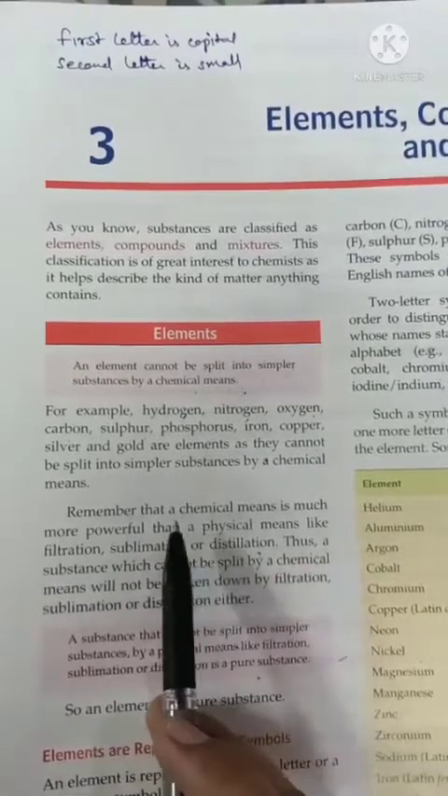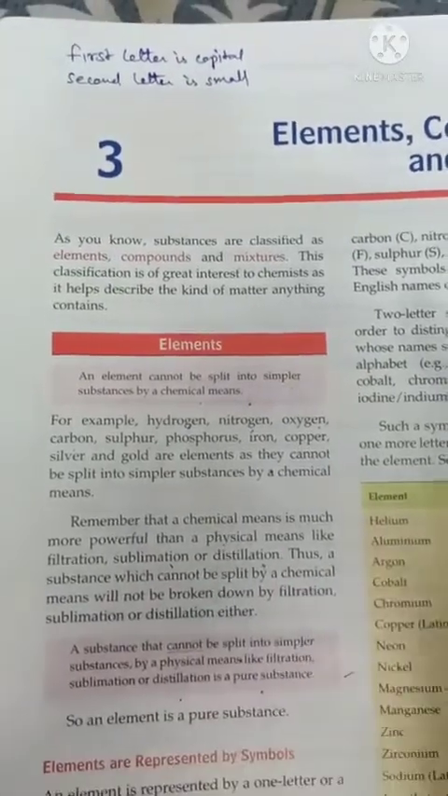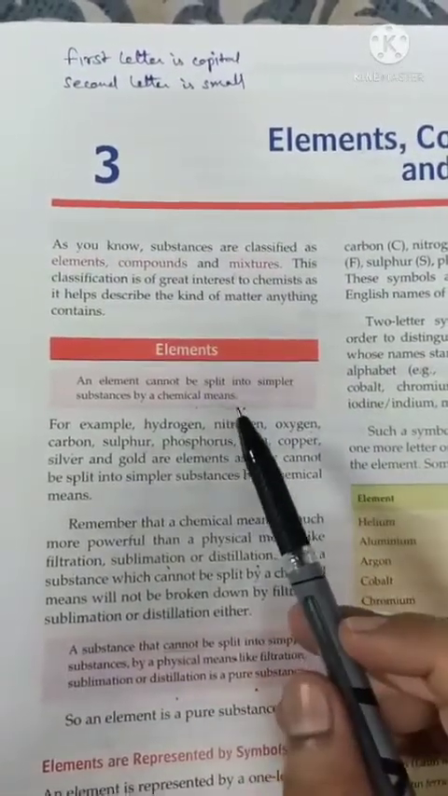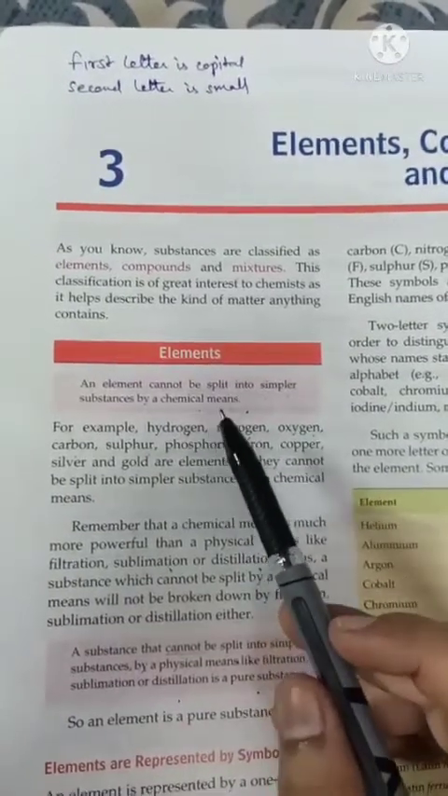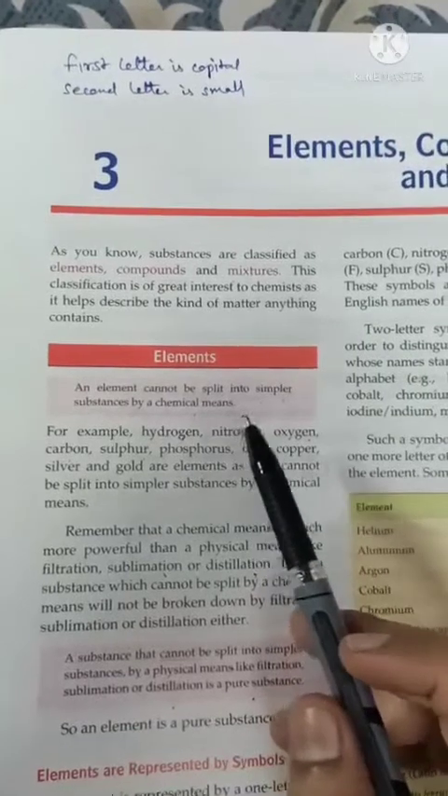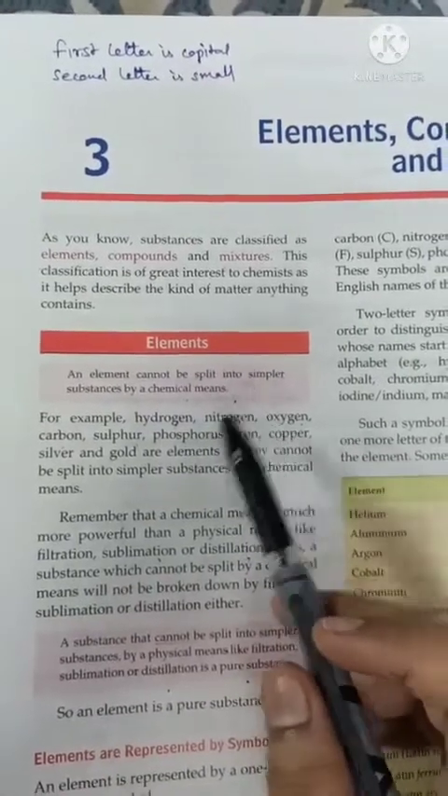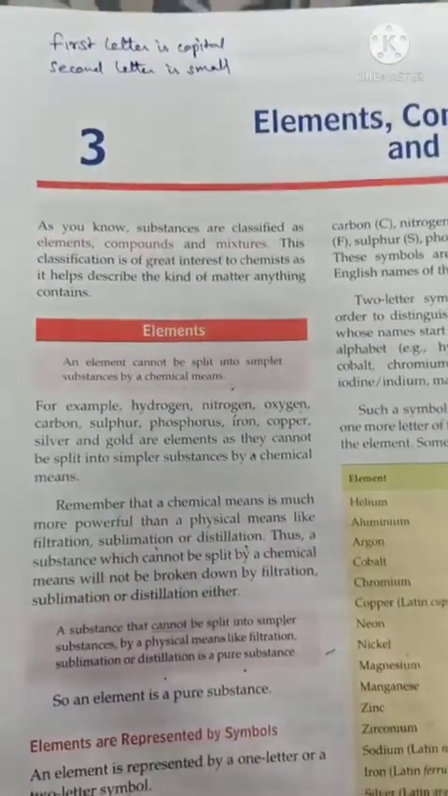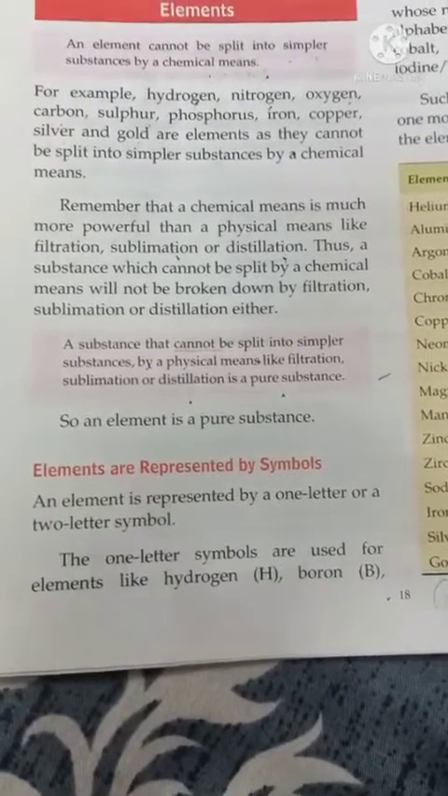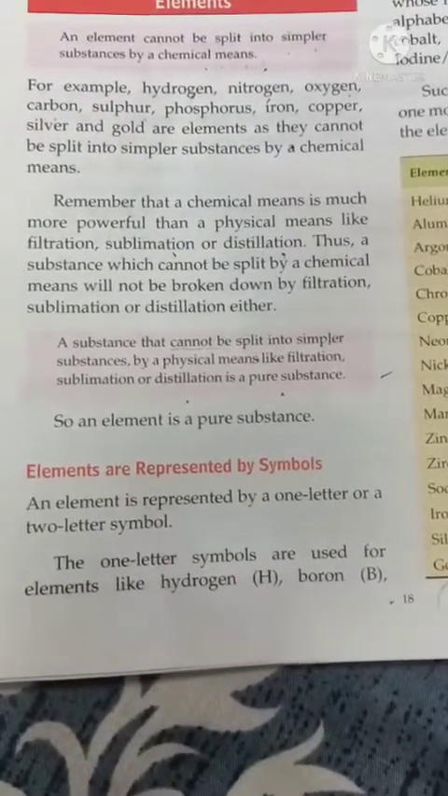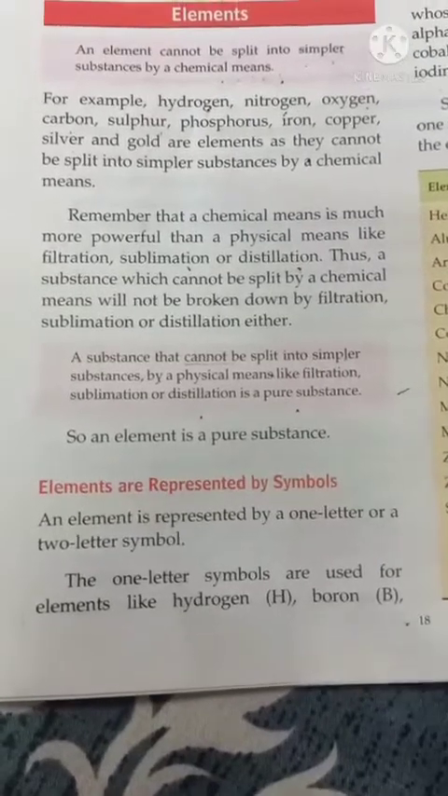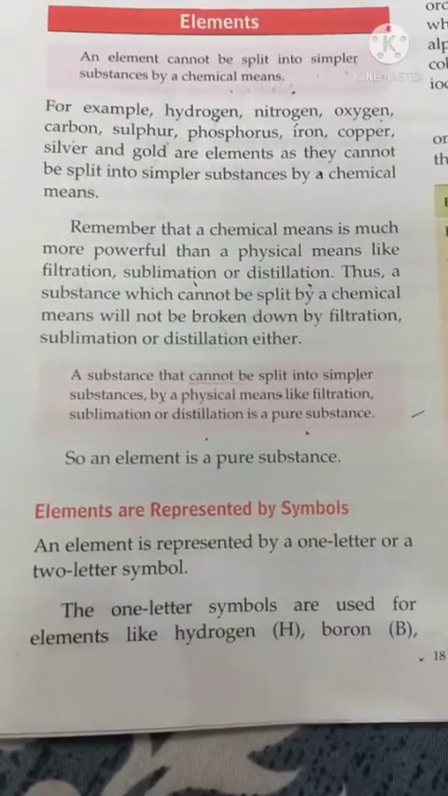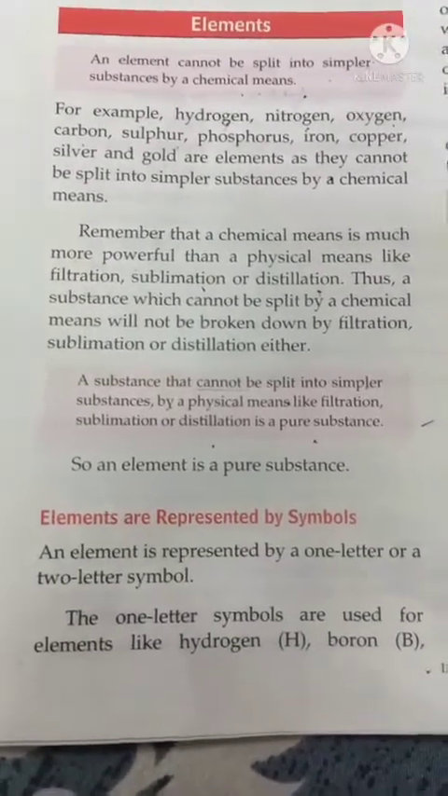And chemical methods are stronger than physical methods, and we say an element cannot be split into simpler substances by chemical means. It means elements cannot be split into simpler substances by physical means too. By physical method as well as by chemical method, an element cannot be split. Now students, you all know different examples of elements. Now beta, all elements are represented by symbols, and in order to write a symbol we have different rules. These rules we are now going to study.